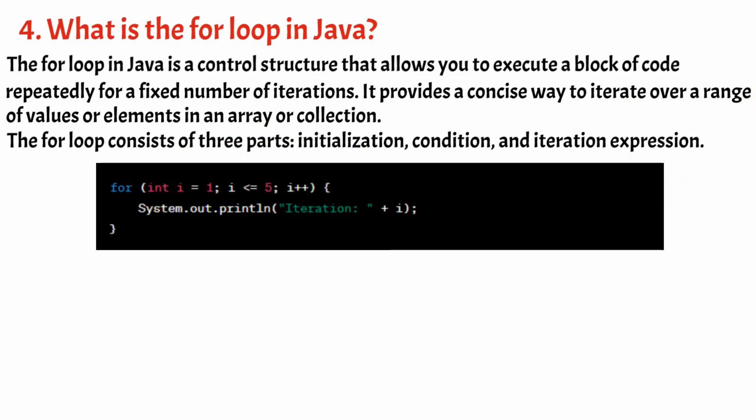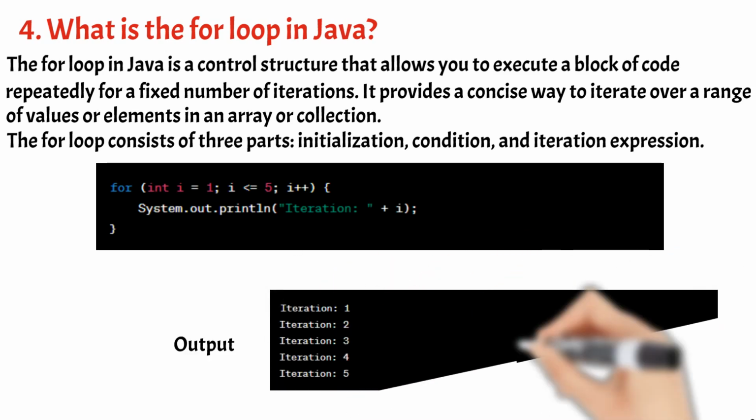In this example, the for loop will execute the code block 5 times. The loop variable i is initialized to 1, and the loop continues as long as i is less than or equal to 5. After each iteration, the value of i is incremented by 1. The output of the program will be 1 2 3 4 5.